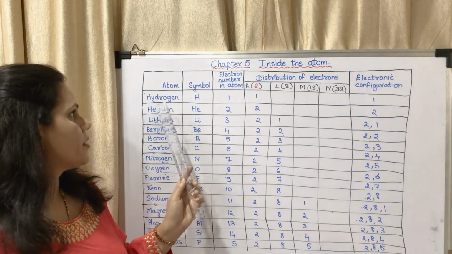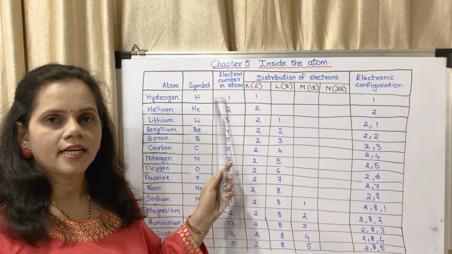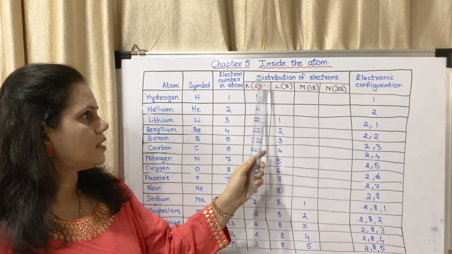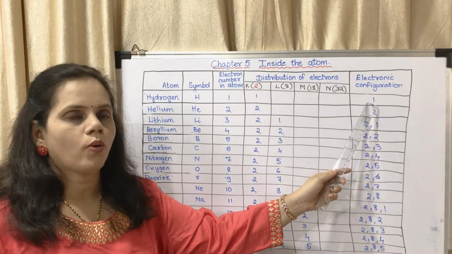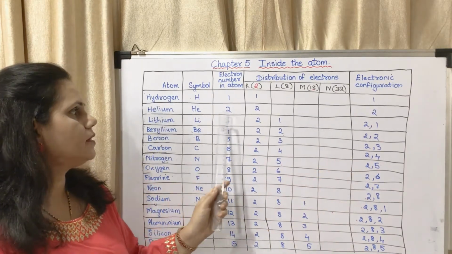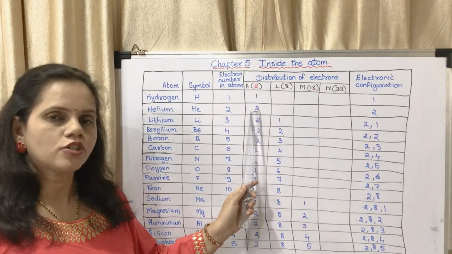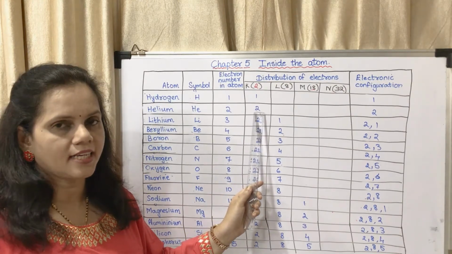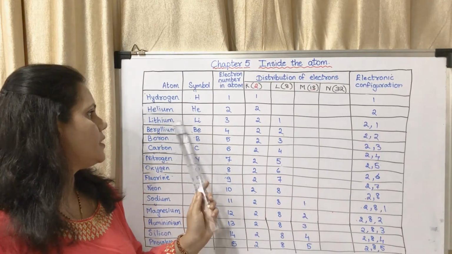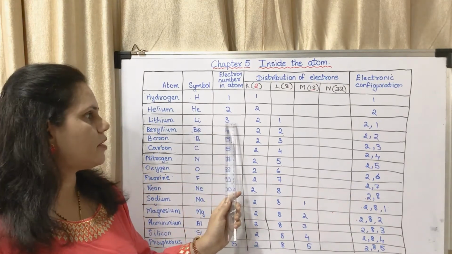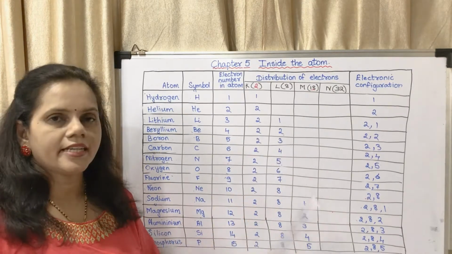You may see the first one is hydrogen. Atomic number is 1, number of electrons is 1, distribution of electrons 1, electronic configuration 1. Helium, number of electrons 2, distribution of electrons 2 in the first shell itself, so the electronic configuration is 2. Lithium, Li, number of electrons 3, so 2 in the first shell, 1 in the next shell.